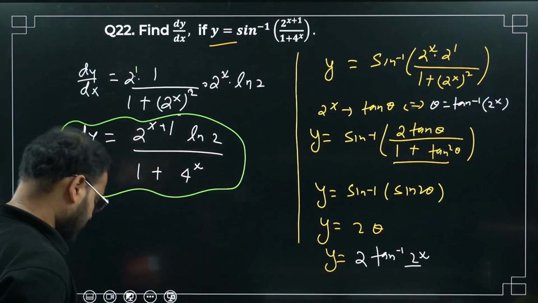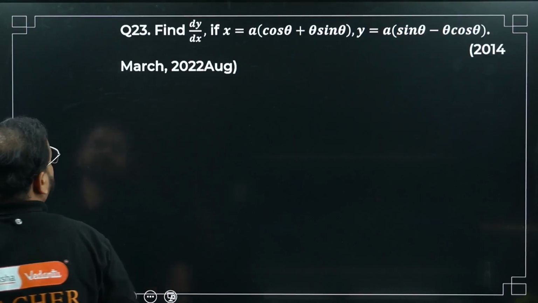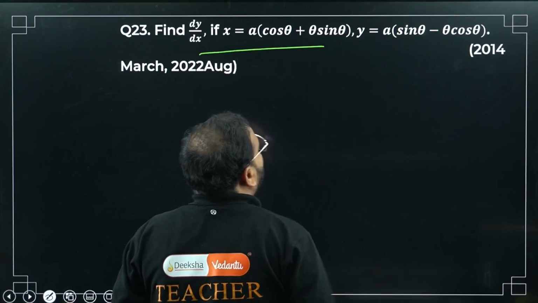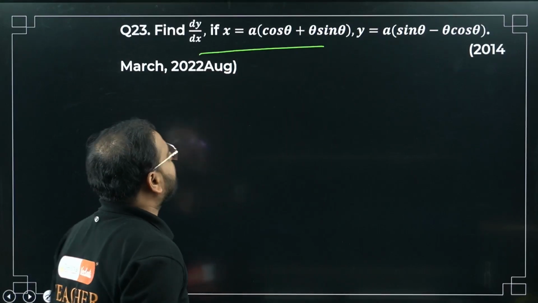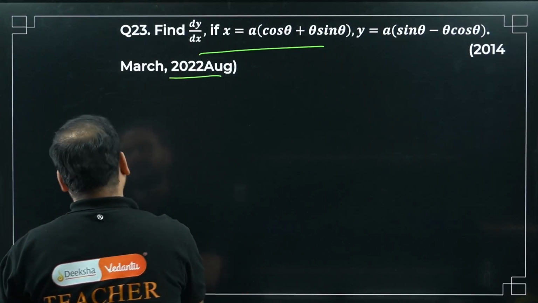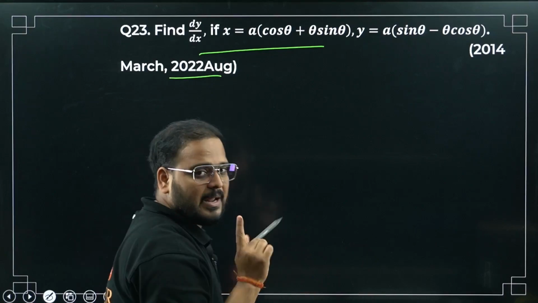Can I move on? Let's move on to question number 23. Find dy by dx if... I gave this question as homework, no? I hope all of you did it, right? If you have not done it, you can see it's a PYQ, can be asked. So let me solve it anyway. So how will you solve it? Which form is this? Parametric form.